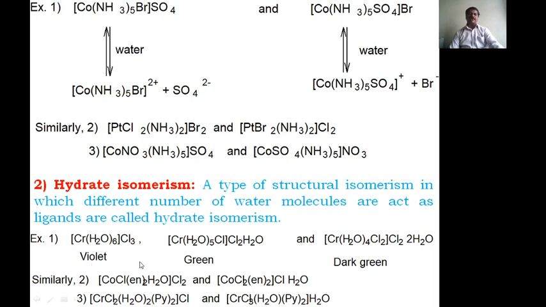Therefore, these are called hydrate isomers. A type of structural isomerism in which different numbers of water molecules act as ligands are called hydrate isomers.